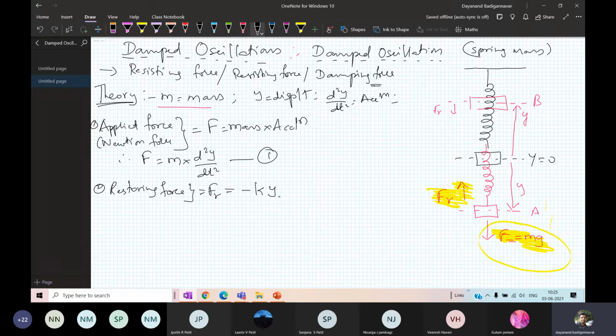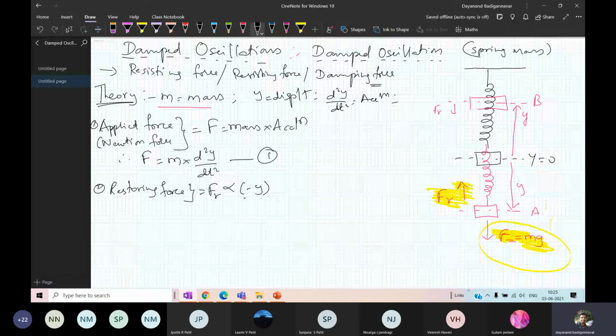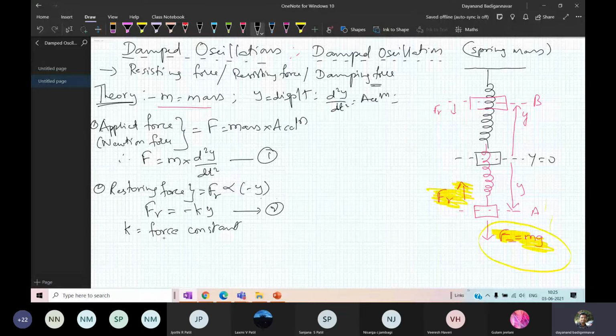Restoring force is directly proportional to the displacement and pointing towards the equilibrium. If you remove the proportionality sign, the restoring force will be equal to minus K into y. This is equation number 2, where K stands for the force constant. Don't take it as spring constant. Got it.